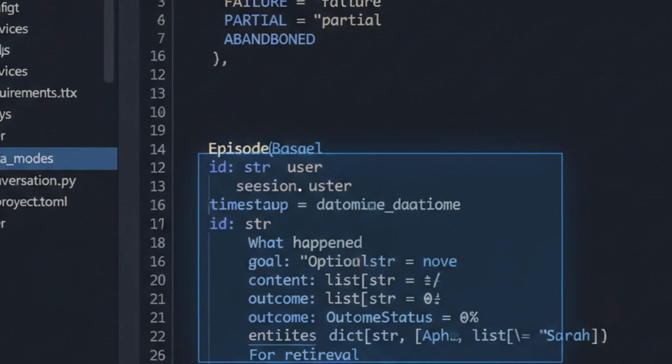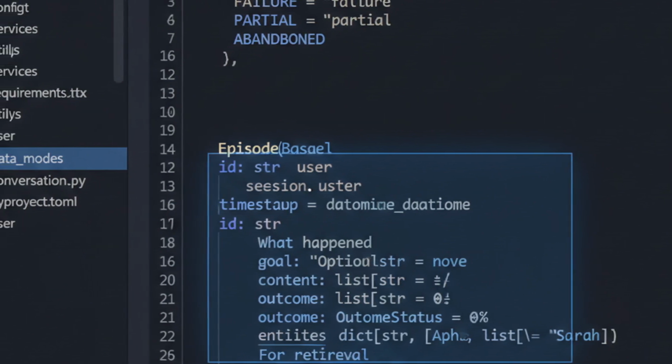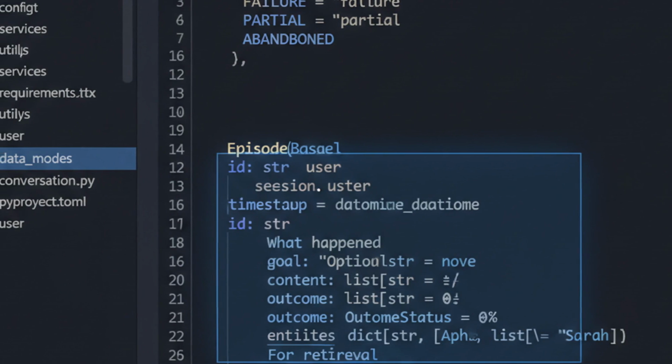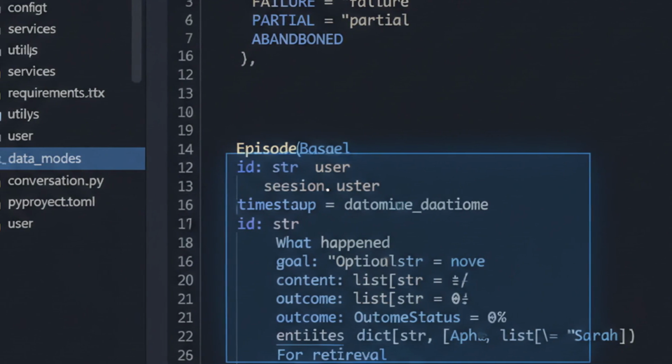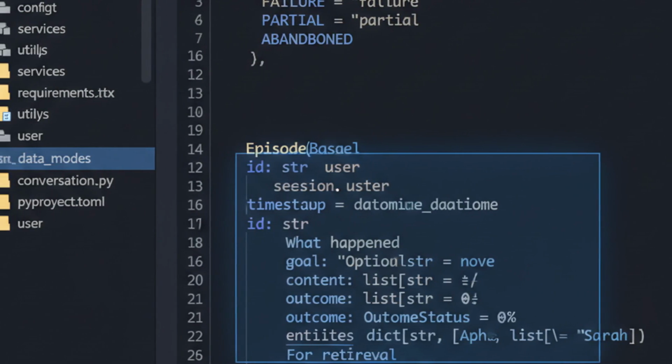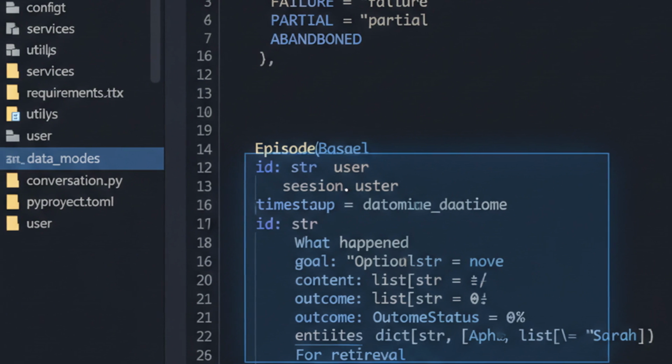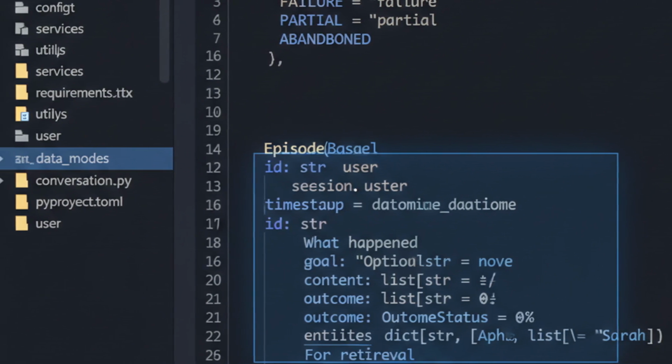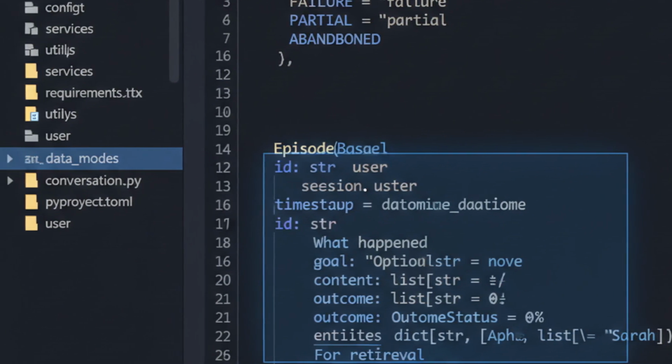This rich metadata enables powerful queries. Find all episodes where we use the database tool and the outcome was failure. That's debugging gold. The schema design determines what questions your memory can answer.